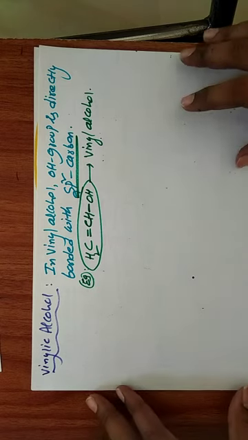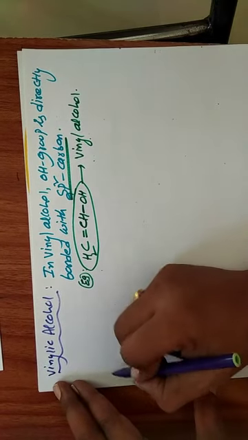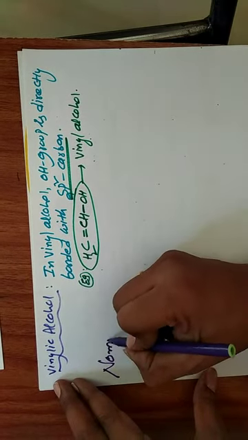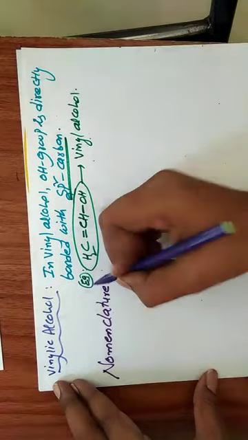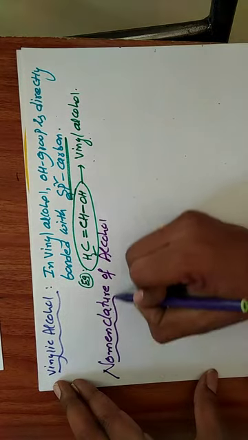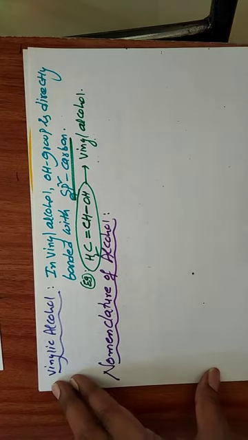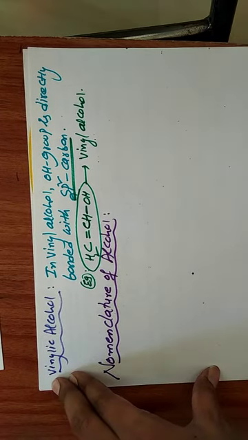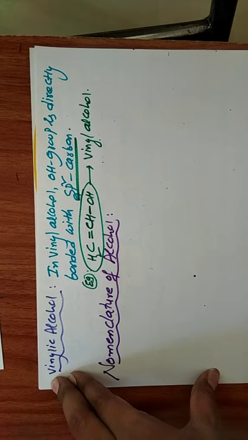In the case of nomenclature of alcohol, two points are there: common system and IUPAC system.